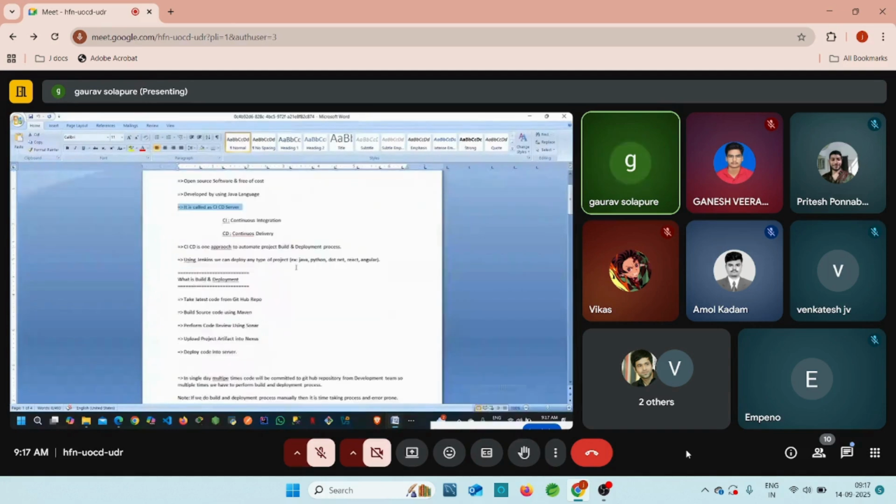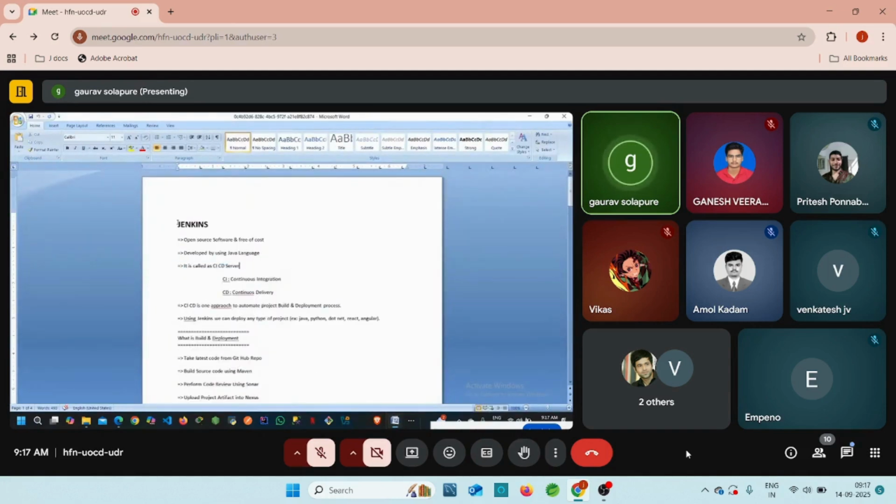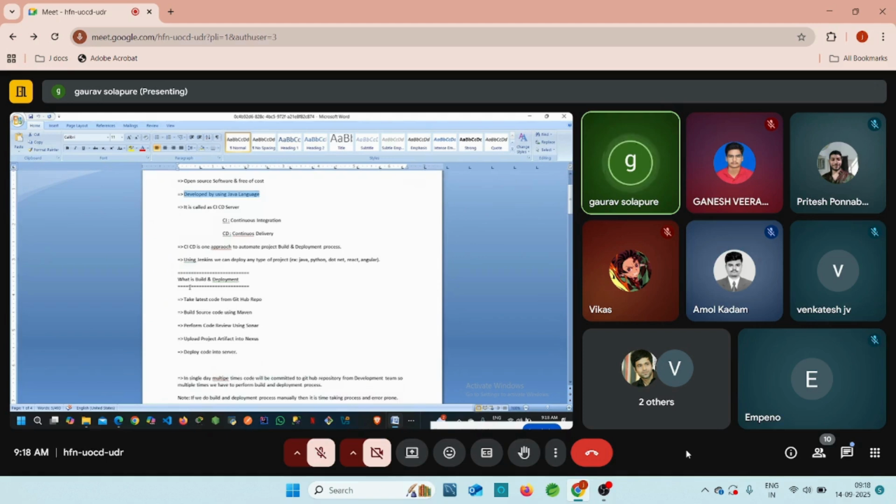So let's figure out what we discussed here. Jenkins is nothing but CI/CD, right? CI/CD is one of the approaches to automate the build and deployment process. Using Jenkins, we can deploy any type of application like Java, Python, .NET, React, Angular. But whenever we try to deploy a Python application, at that moment also we need to install Java first, because Jenkins is developed by using the Java language, right? Later we discuss what exactly the build and deployment process is, that we need to take the latest code from the GitHub repository. This is our first step, right?